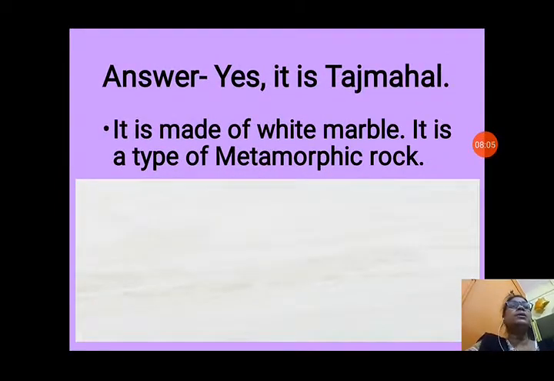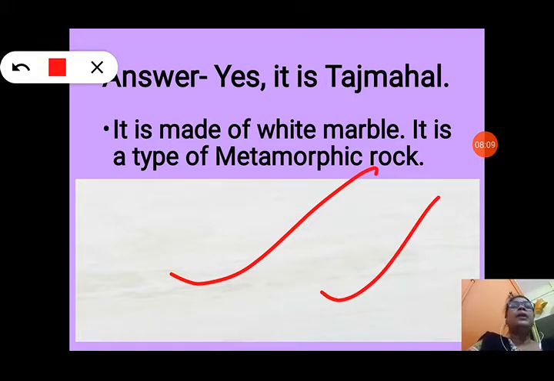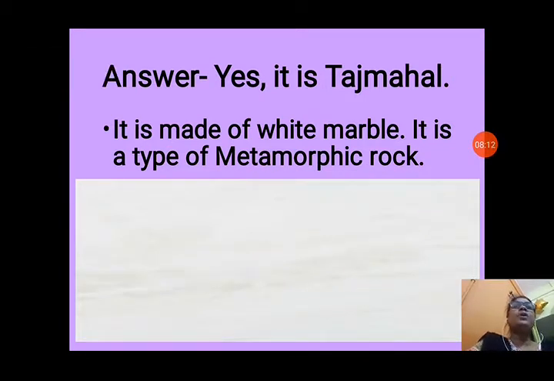You can see the answer, white marble. So beautiful it is looking. And the Taj Mahal is made up of this white marble only. That is a type of metamorphic rock, a changed form of limestone.